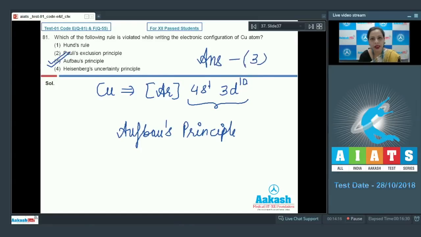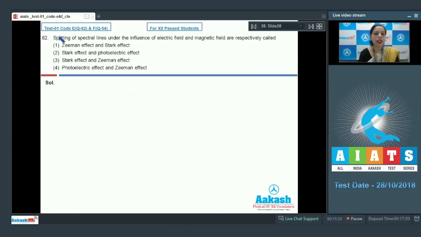Now, after this, we have the next question. Question number 82. Splitting of spectral lines under the influence of electric field and magnetic field are respectively called. In this case, we have the given options: Zeeman effect and Stark effect. The second option, Stark effect and photoelectric effect. Third option is Stark effect and Zeeman effect. And then we have photoelectric effect and Zeeman effect as the fourth option.